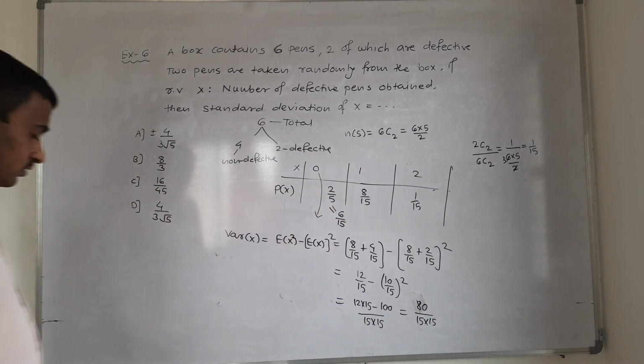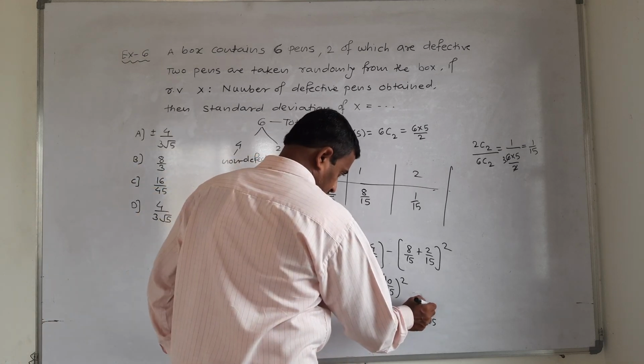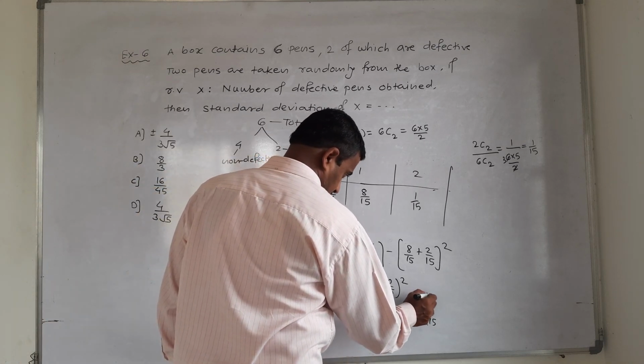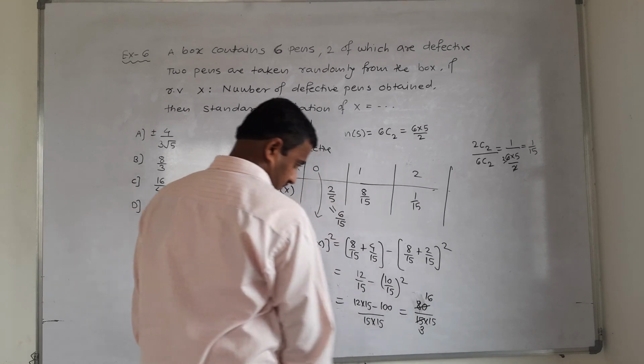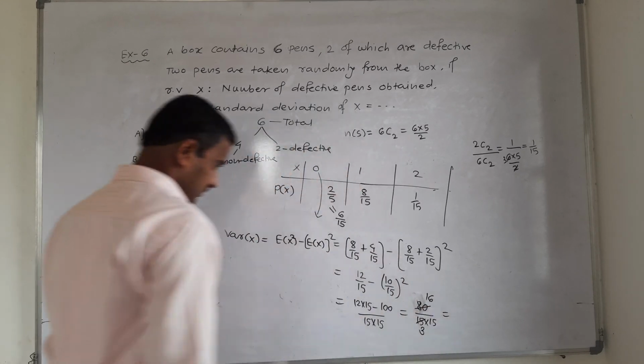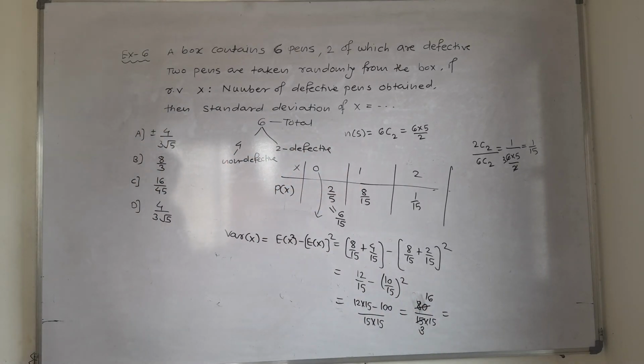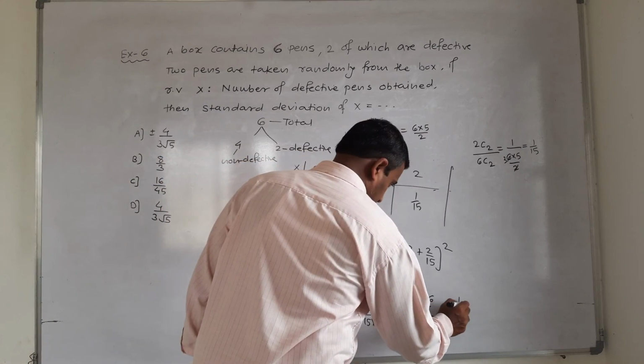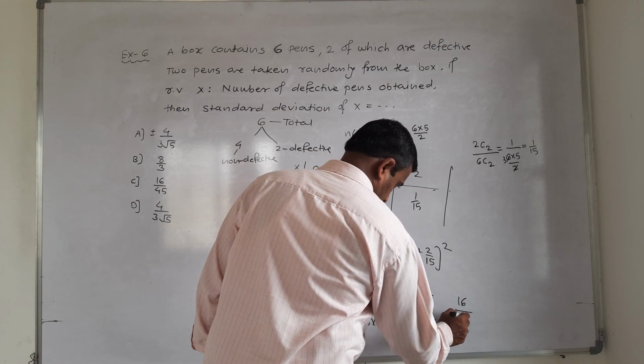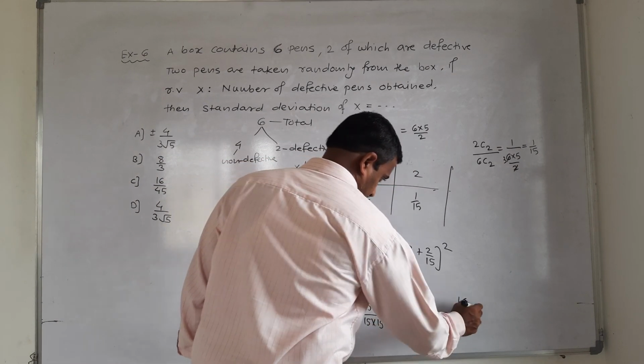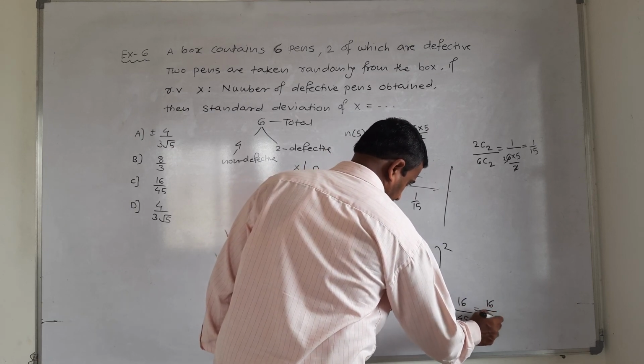That is the simplification. 5 sixteens are 80, 5 threes are 15. So I write 16 upon 45, that is 16 upon 9 into 5.